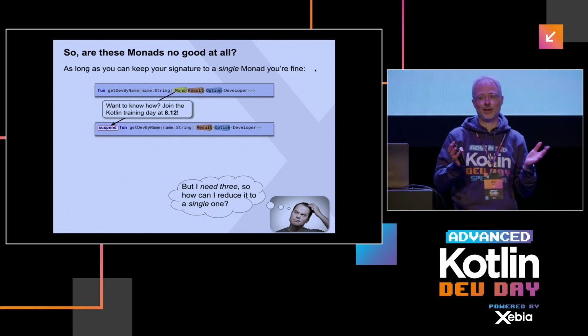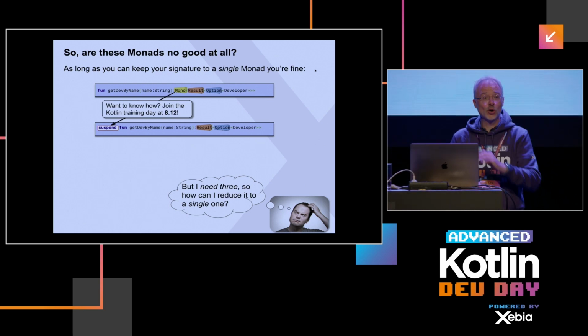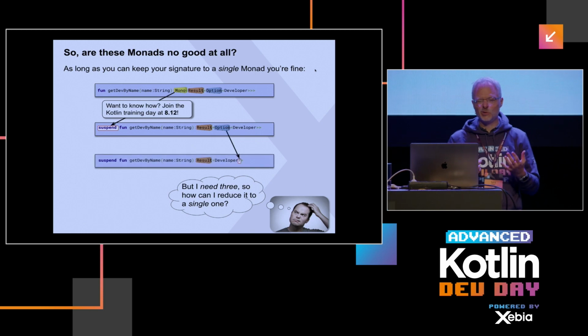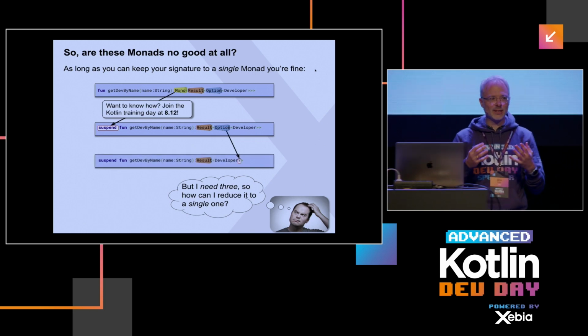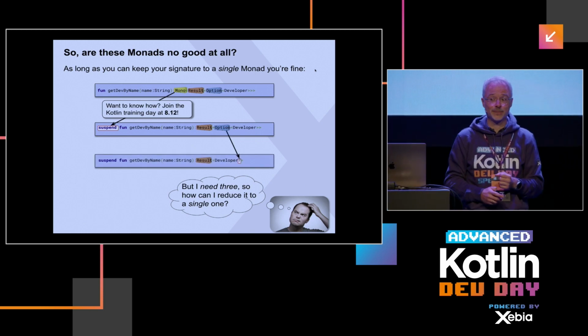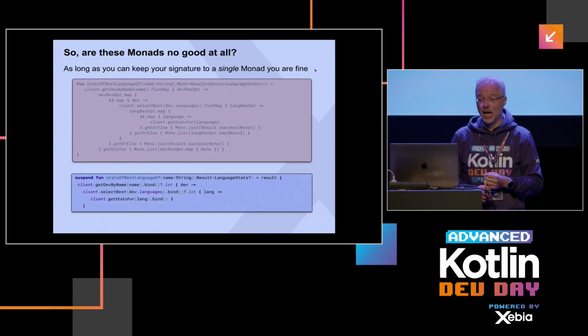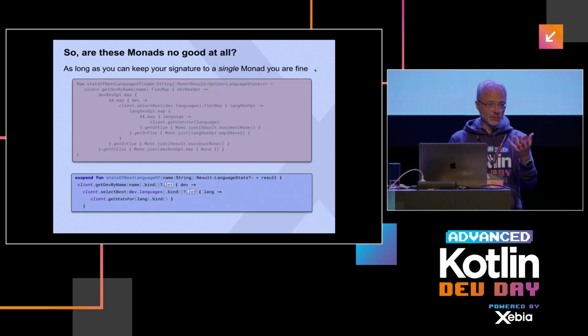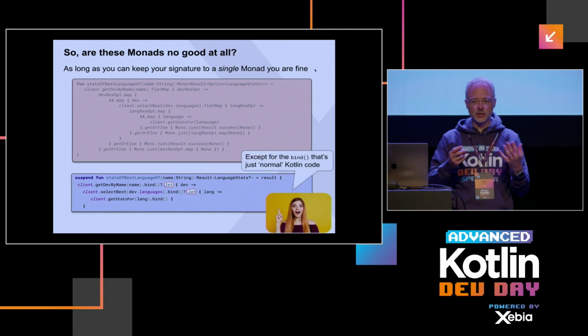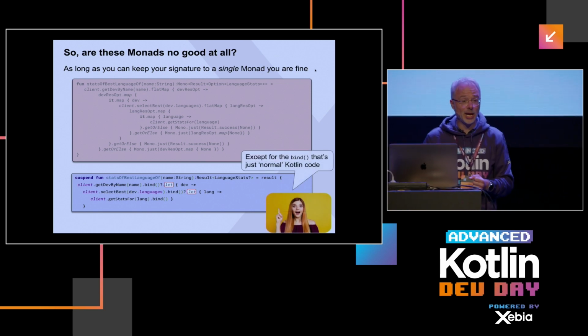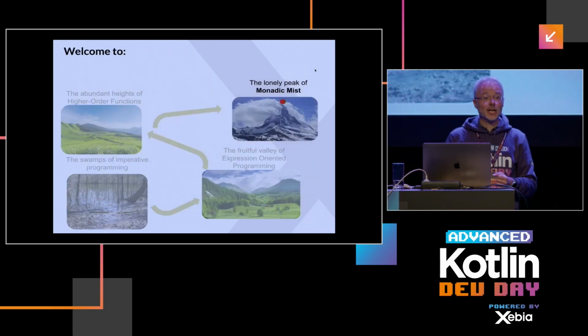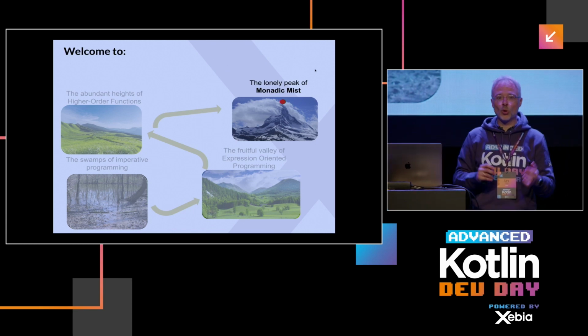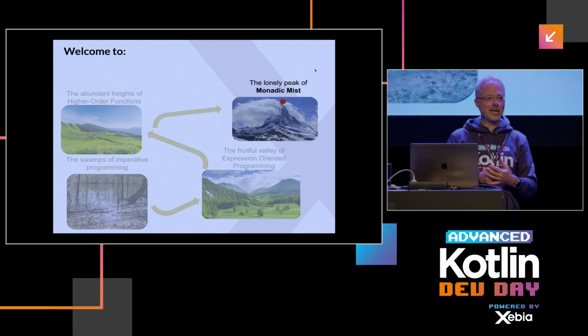It will be a revelation, I promise. So here, mono is gone. Second, do we need option? If you look at Kotlin, we have already this concept, we have nullable types. So let's use that. And when you then brought it down to that level, I think your code is still kind of manageable again. Okay, so now we have explored the lonely peak of monadic mist.